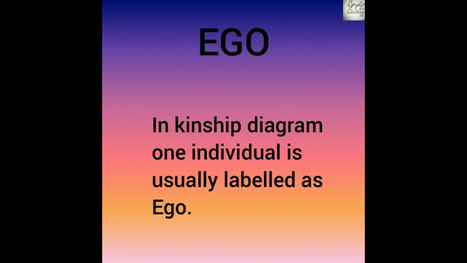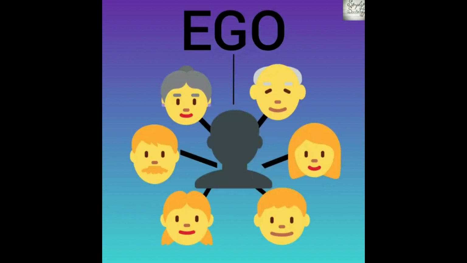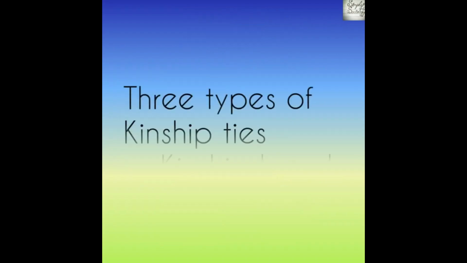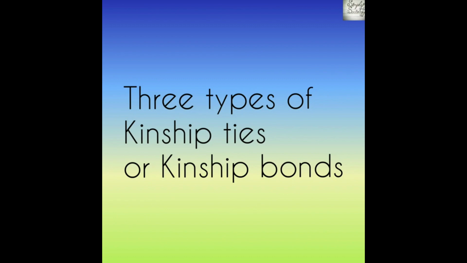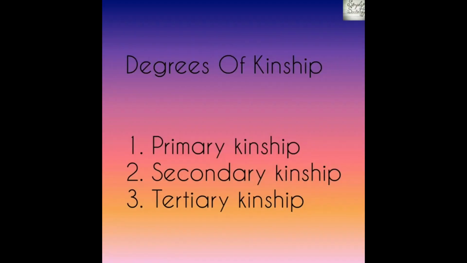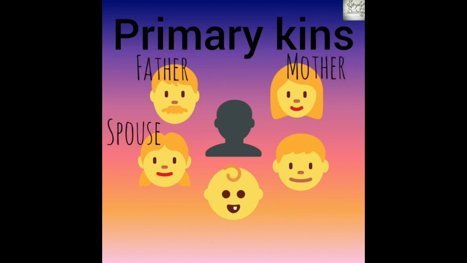Now, in social anthropological terms, an individual born from his or her parents is known as ego. And if we keep this ego in the center, then we can identify different kinship ties. There are three major kinship bonds that can be identified in terms of degree. They are primary, secondary, and tertiary kinship. Primary kins are those who are directly related to the ego. They can be spouse, parents, children, and siblings.